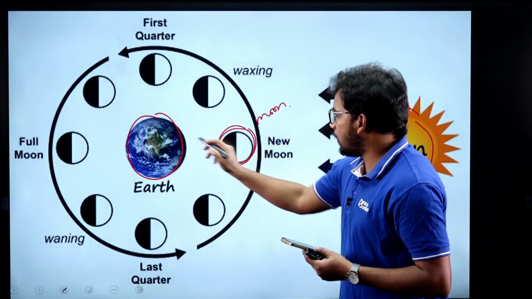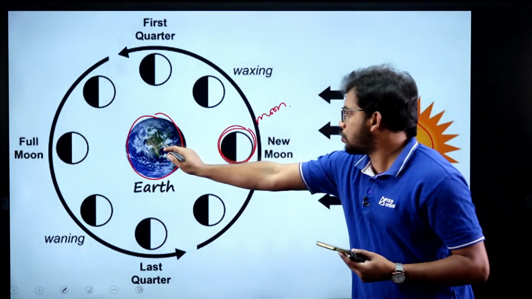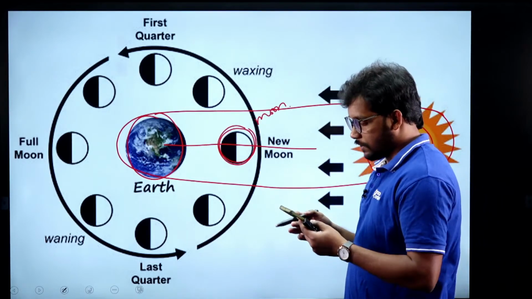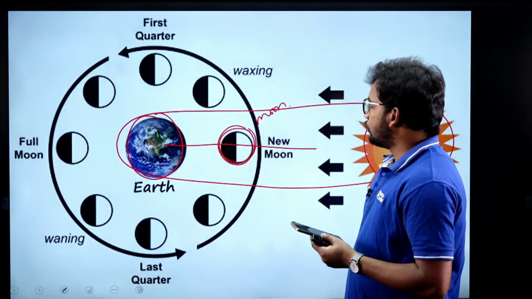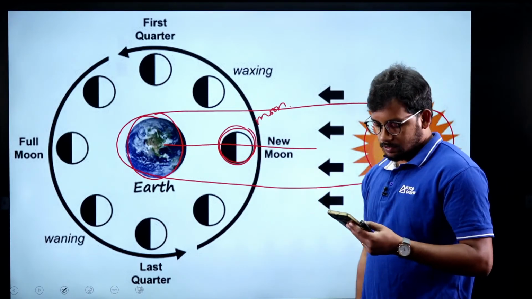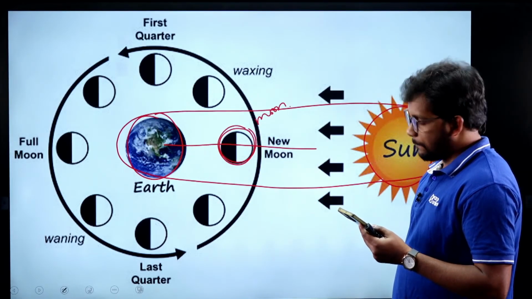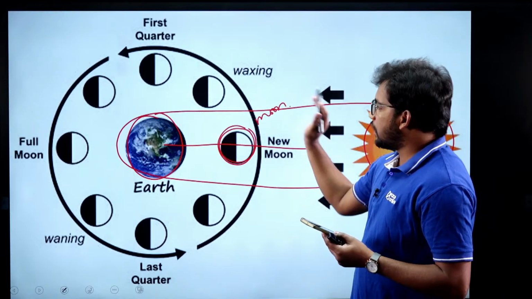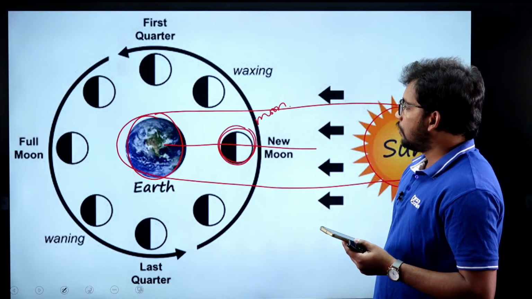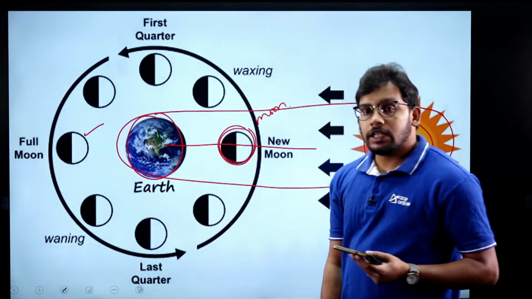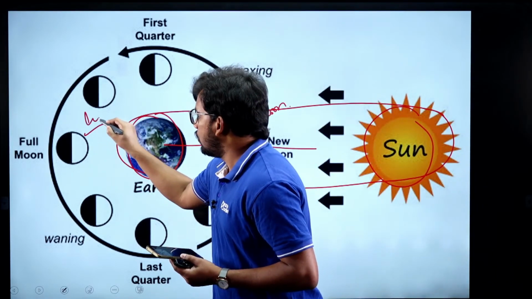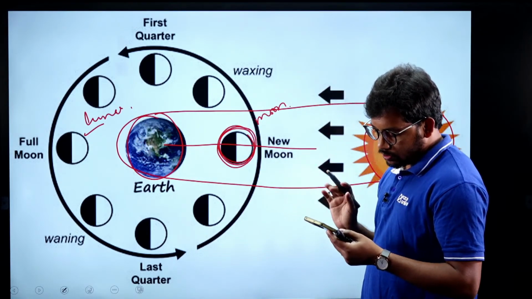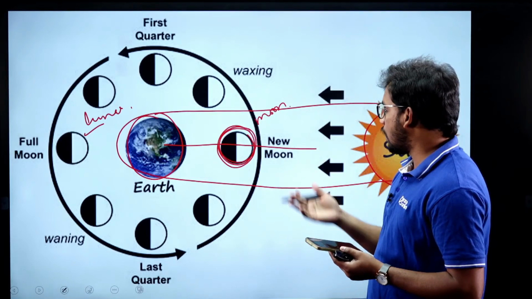Moon is here, earth is here and sun is here. Now this situation, is it called a solar eclipse or lunar eclipse? Tell me. Moon is in between the earth and sun. So someone said solar eclipse, Malini, very good. And this one is lunar eclipse, right? This one is lunar eclipse, this one is solar eclipse, very good. Santosh, Srinath, Sahana, everyone has answered it.